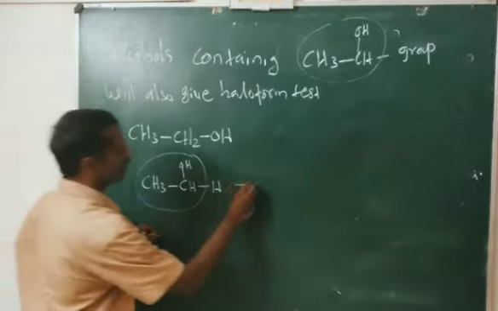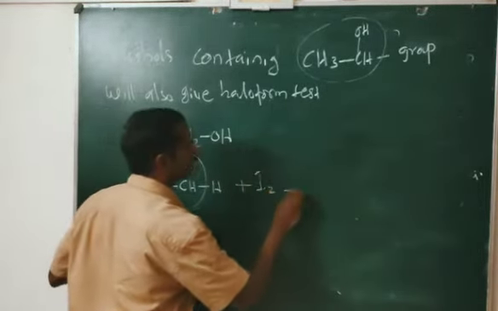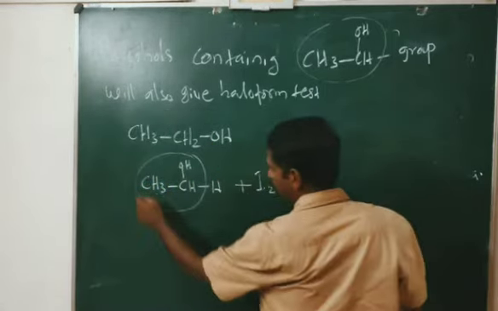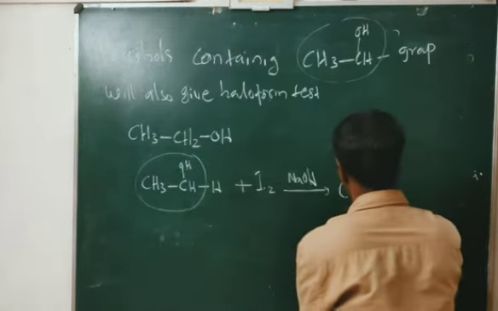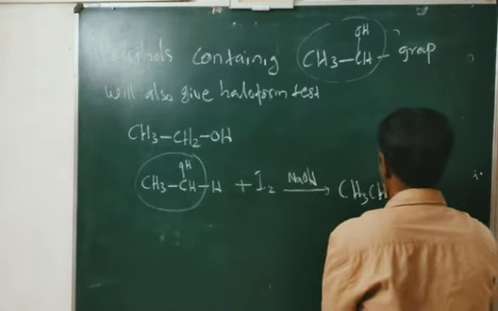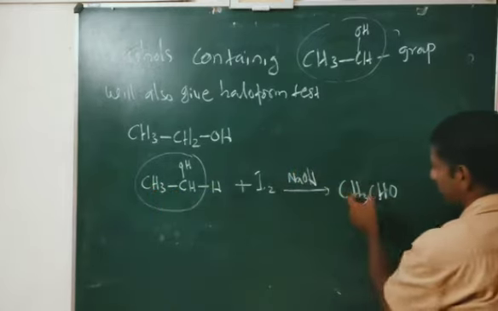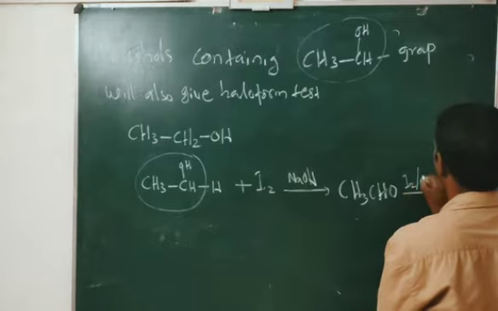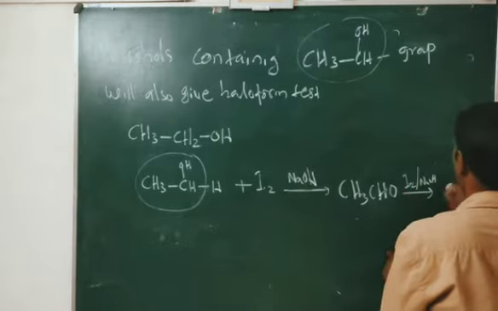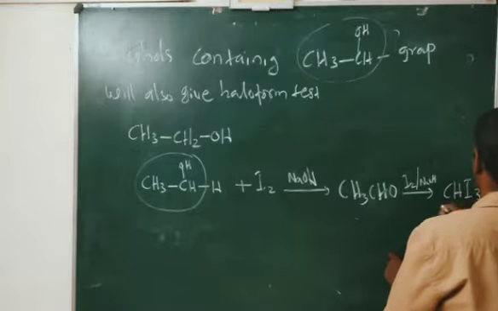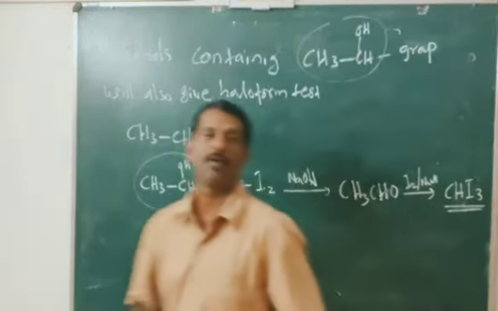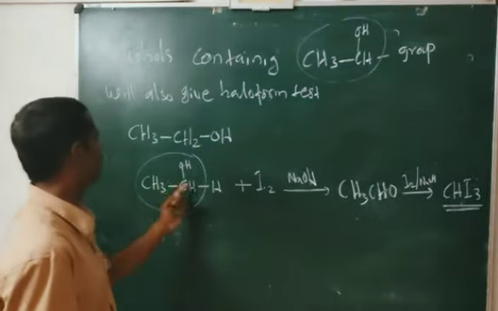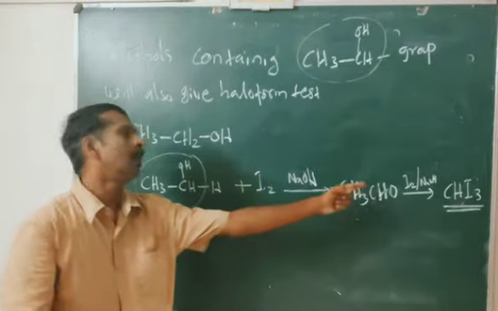When ethanol is treated with iodine in presence of NaOH, first the CH3CHOH part will be converted to CH3CHO, the two carbon aldehyde. This is converted to CH3CHO, which will again react with I2 and NaOH. What we will get is CHI3, iodoform, yellow colored crystals of iodoform. So keep in mind, alcohols containing CH3CHOH will also give the iodoform test.